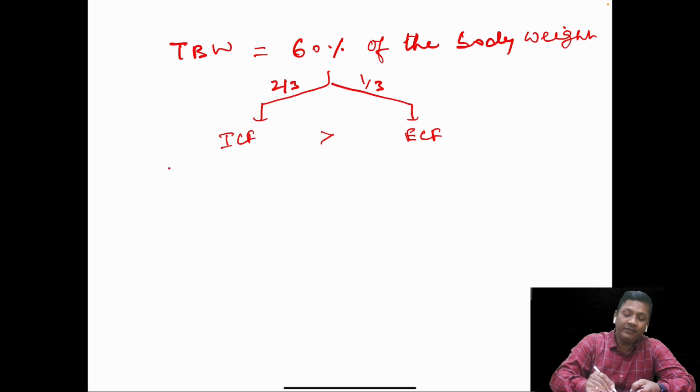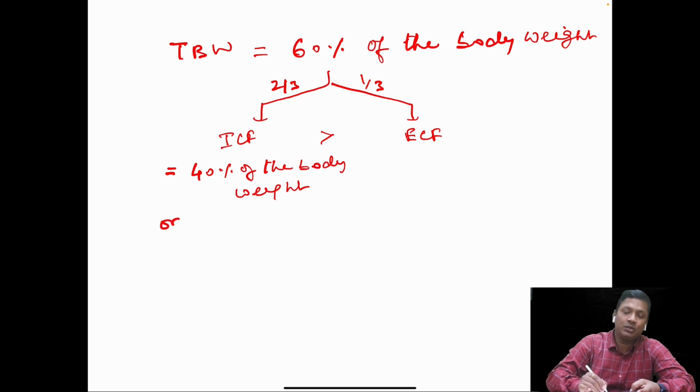So this ICF is equal to 40% of the body weight, or you can also say that this is equal to two-thirds of the body water.